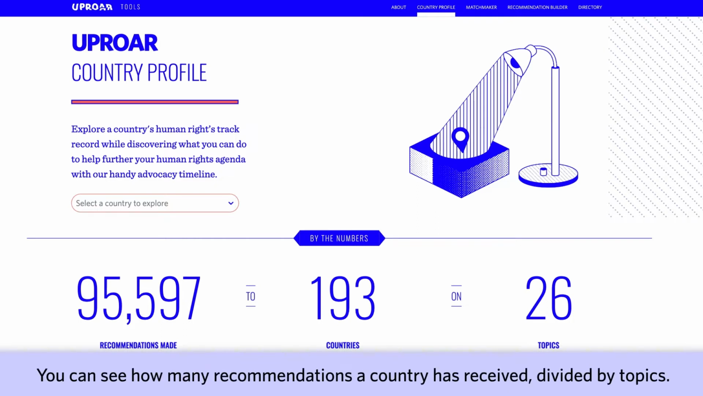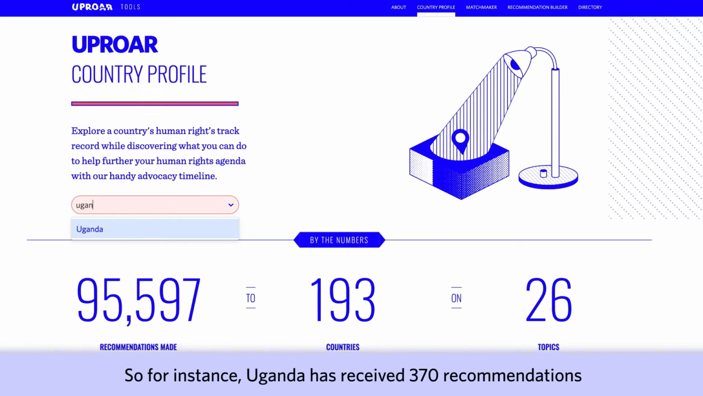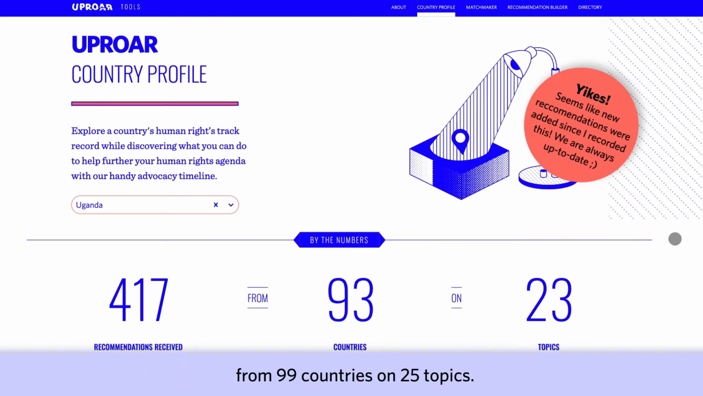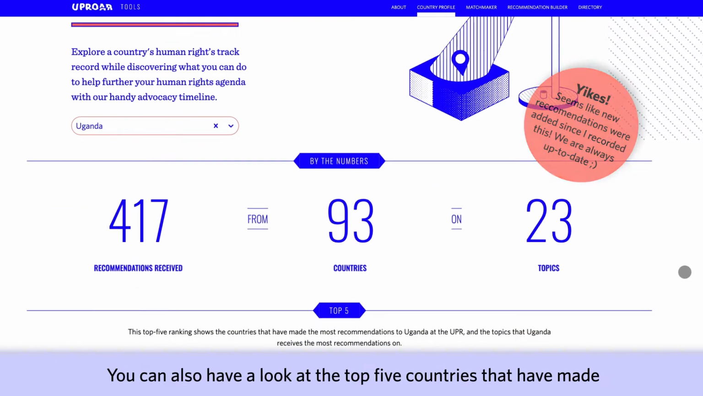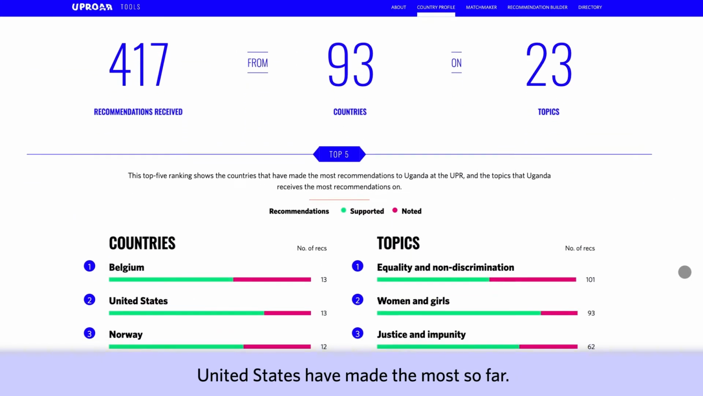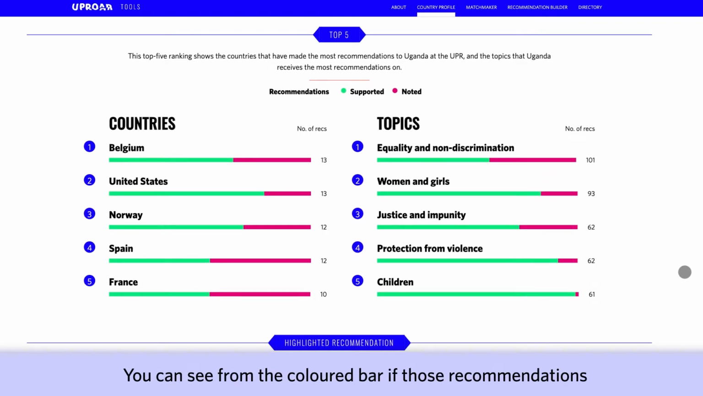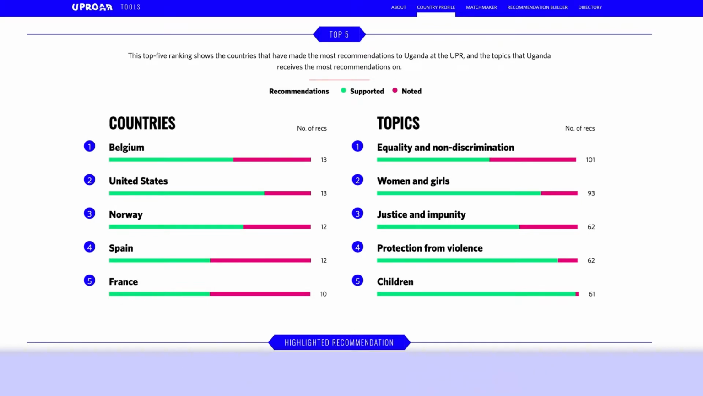You can see how many recommendations a country has received divided by topics. So for instance, Uganda has received 370 recommendations from 99 countries on 25 topics. You can also have a look at the top 5 countries that have made recommendations to Uganda. For example, Belgium and the United States have made the most so far. You can see from the colored bar right here if those recommendations have been supported or noted by the state under review. And to the right, you can also see the top 5 topics that the country has received recommendations on.